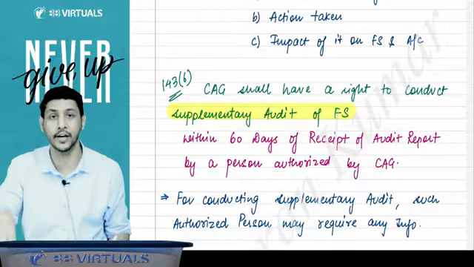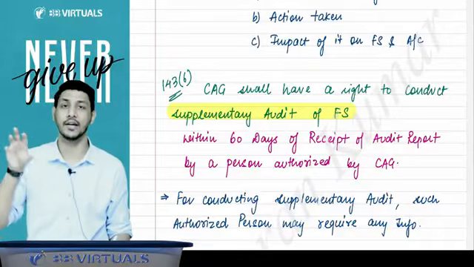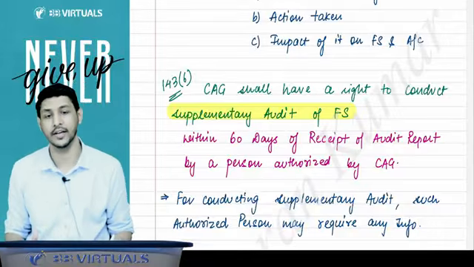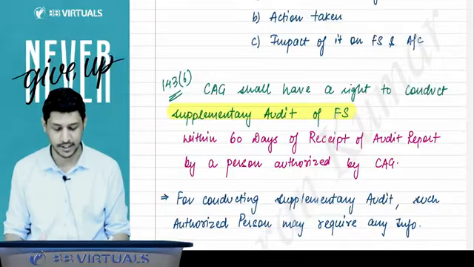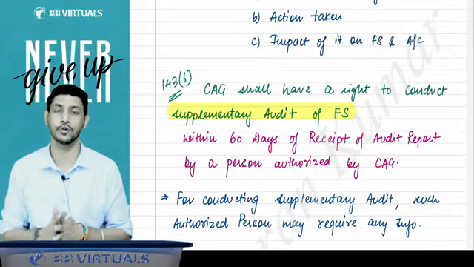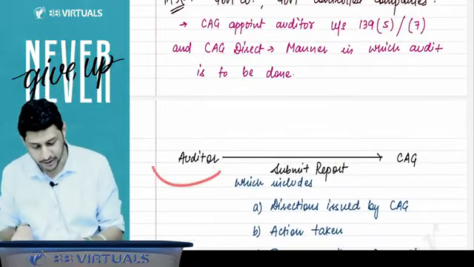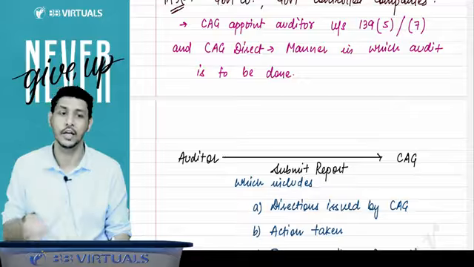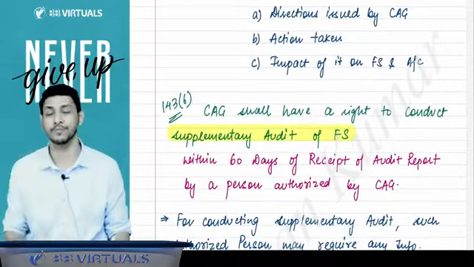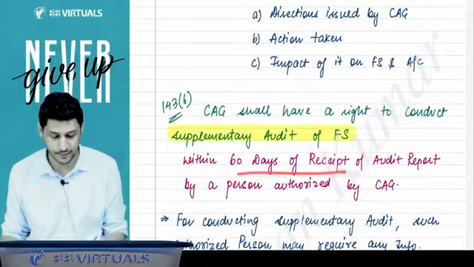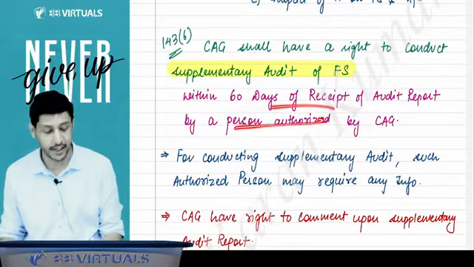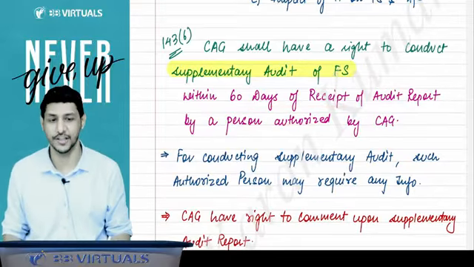When they receive the audit report from the auditor, they will pass a supplementary audit order within 60 days of the audit of the financial statements, within 60 days of the receipt of the audit report. The auditor will do the audit and submit the report to the CAG. So when the CAG receives the audit report, they can order a supplementary audit within a period of 60 days. And that audit will be conducted by a person authorized by the CAG.